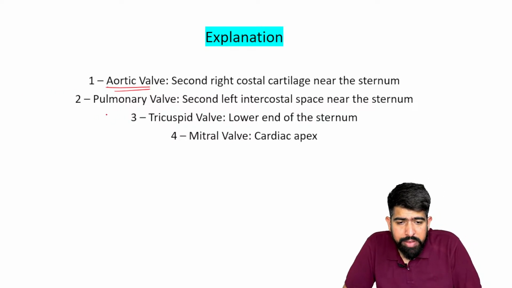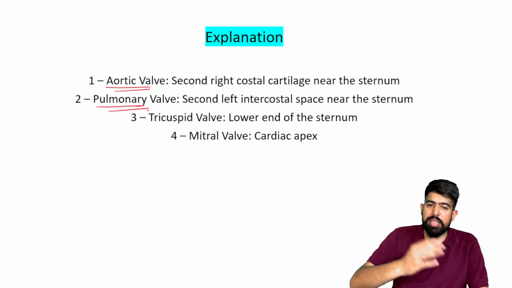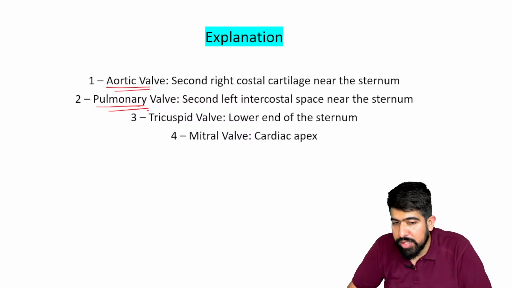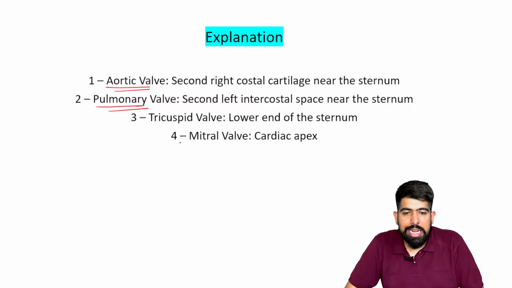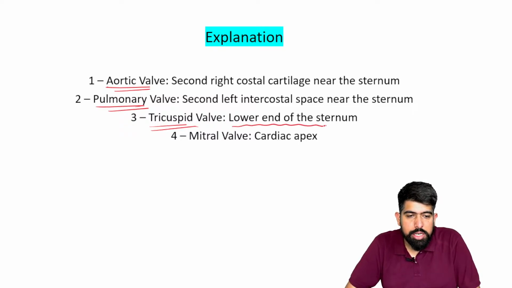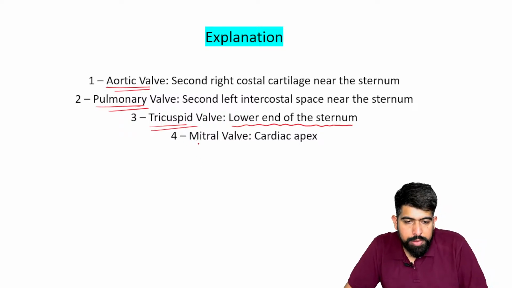Aortic valve. Next, we have the pulmonary valve. Where is the pulmonary valve? The pulmonary valve is just opposite of the aortic valve. It will be in the second intercostal space, on the left side of the sternum. Talking about the third, the tricuspid valve, it will be at the lower end of the sternum, and then your mitral valve.